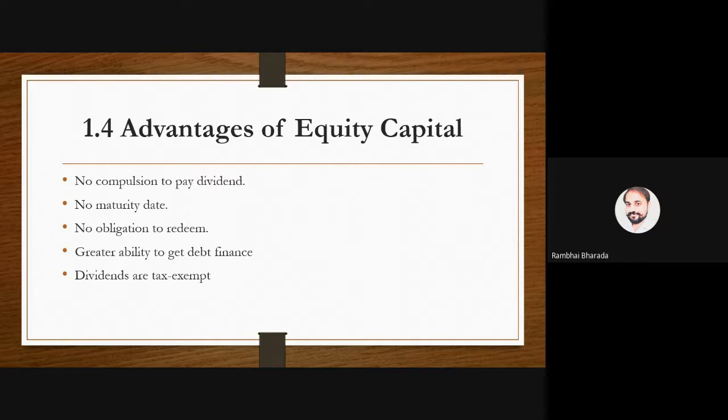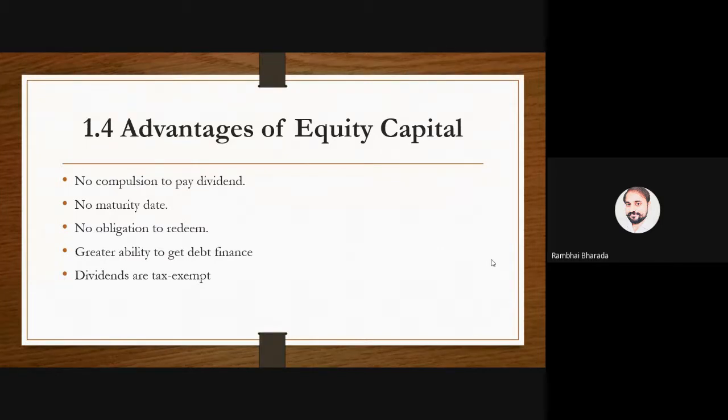So these are the advantages. No compulsion to pay a dividend, no maturity date, no rules or regulations about the buyback, capability to get more finance, and dividend is tax exempted.